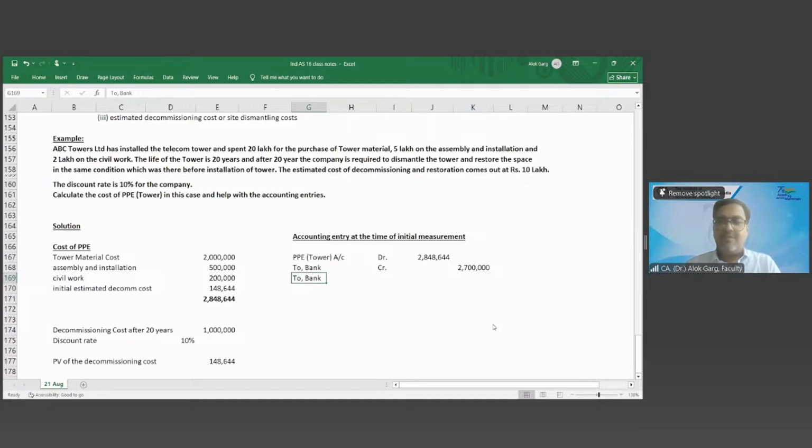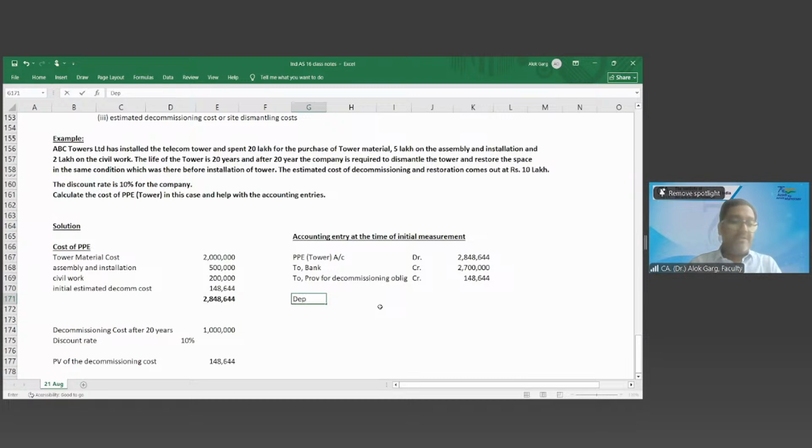To provision for decommissioning obligation. Credit. What is the value? 148,644. This is the accounting entry.